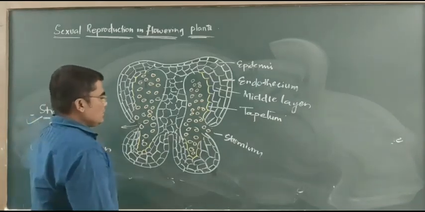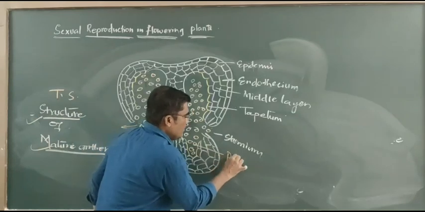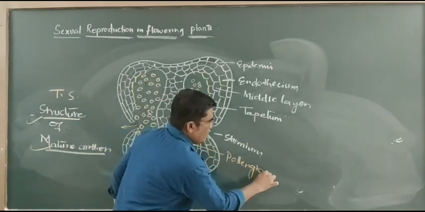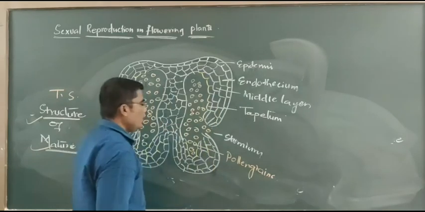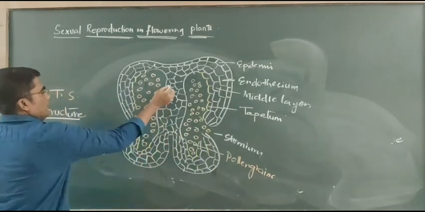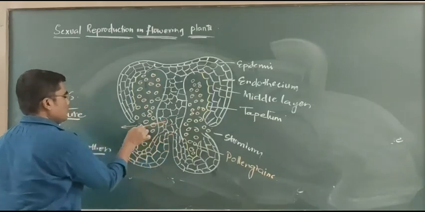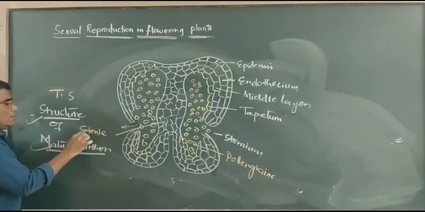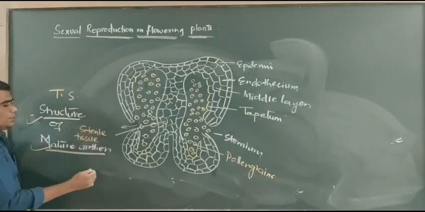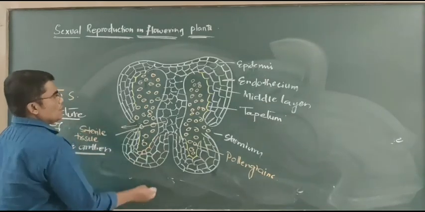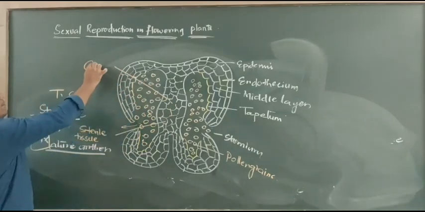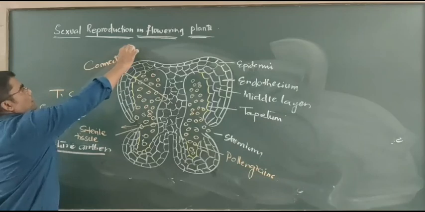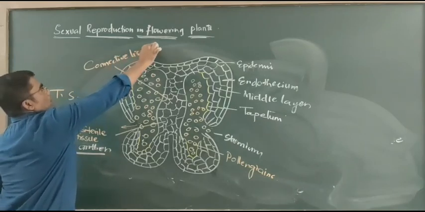So, the pollen grains, and here this is the sterile tissue. Also there is a presence of connective tissue.